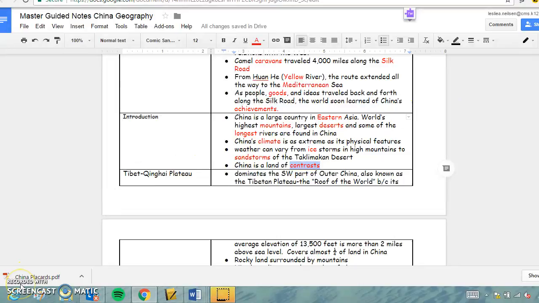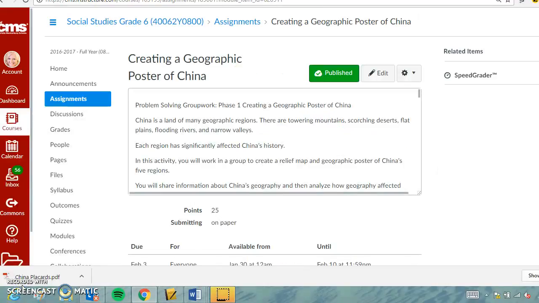There also will be printed instructions with your group. Okay, one second. I'm going to just be right back. Okay, so as you can see, I pulled up our session on Canvas, and I'm just going to read over the directions to creating a geographic poster of China.